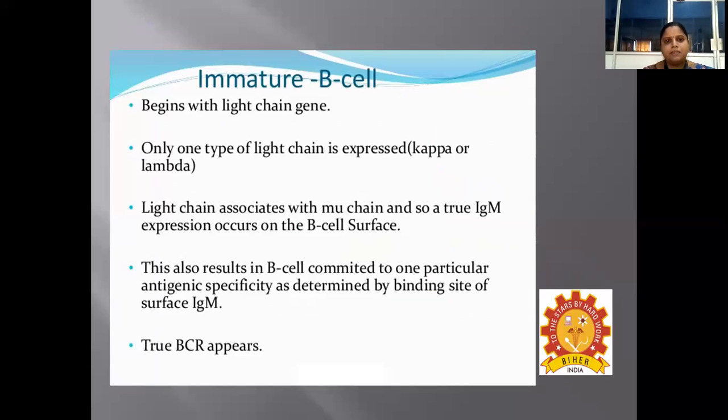The immature B cell begins with the light chain gene, and only one type of light chain is expressed, either kappa or lambda, and the light chain associates with the mu chain in the case of this immature B cell, and hence a true IgM expression occurs on the B cell surface. So the immature B cell is characterized by the presence of immunoglobulin M. This also results in the B cell being committed to one particular antigenic specificity as determined by the binding site of surface IgM.